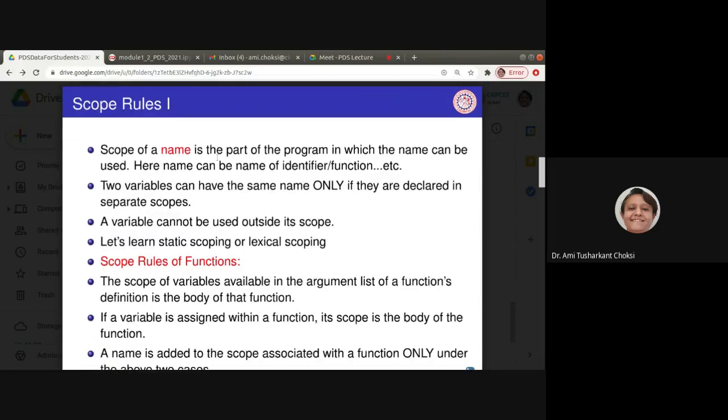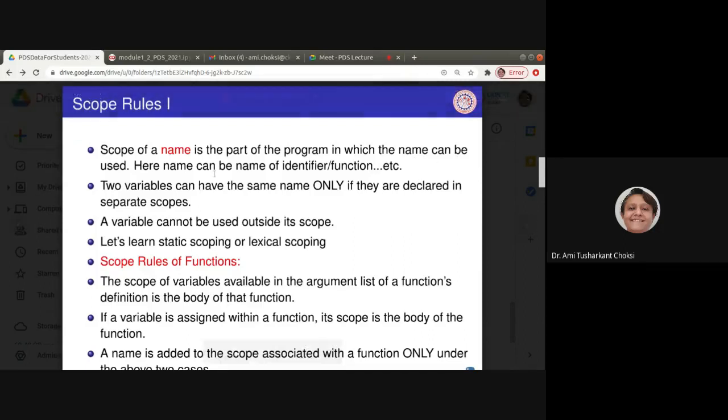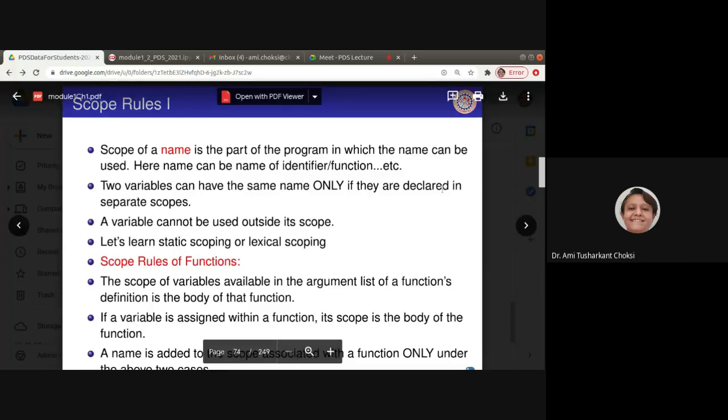The scope of a name is the part of the program in which the name can be used. Here, a name can be the name of an identifier or a function. Two variables can have the same name only if they are declared in separate scopes.